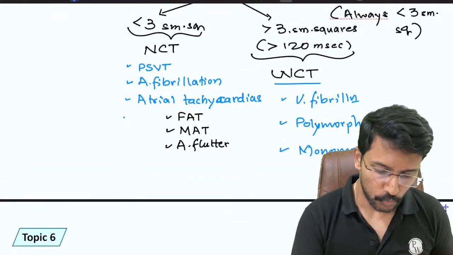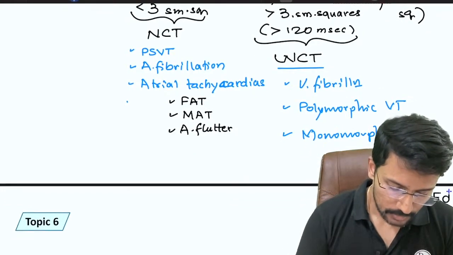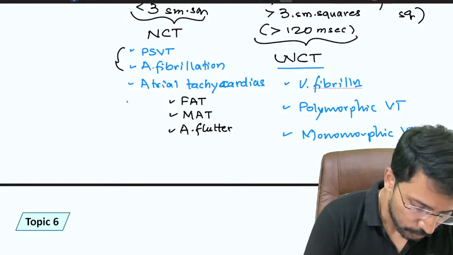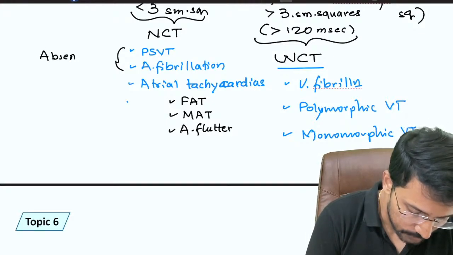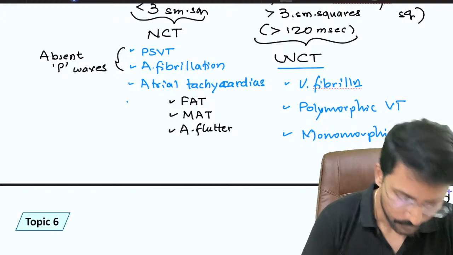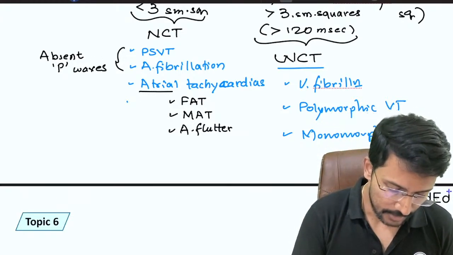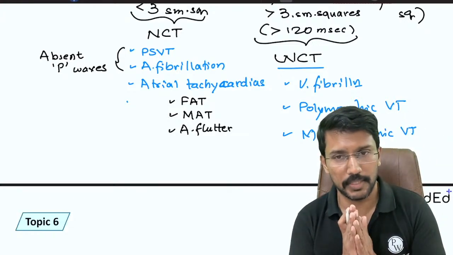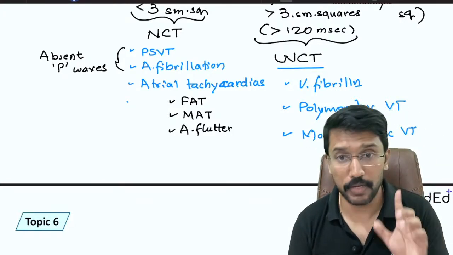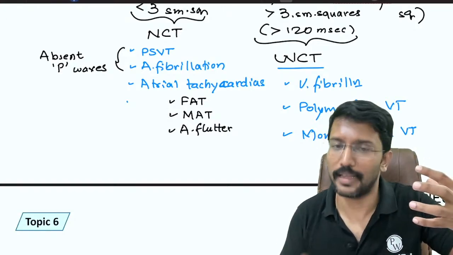I will give you some clues to quickly identify those abnormalities. First thing is, in PSVT and atrial fibrillation, you will have absent P waves. In atrial tachycardia, when I say atrial, that means the atria is getting depolarized. As long as the atria is getting depolarized, we will have P waves. But the atria is beating faster than the ventricle.